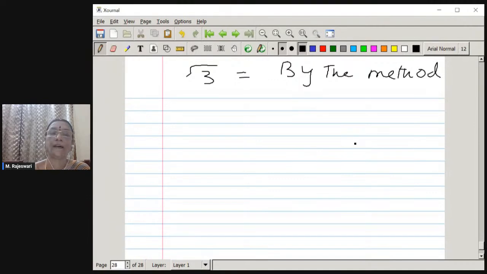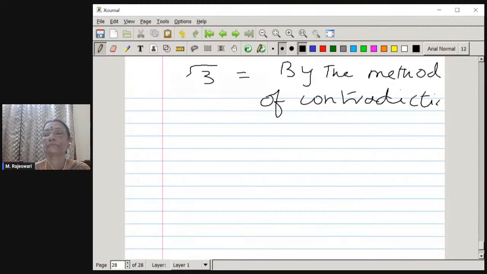By the method of contradiction, let it be a rational number, and therefore it has to have the form a by b, where a and b cannot have a common factor, and b is not equal to 0.